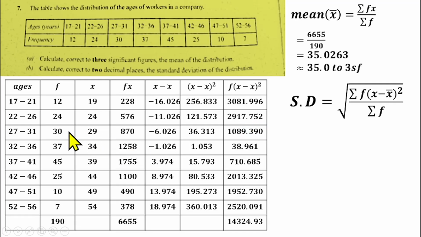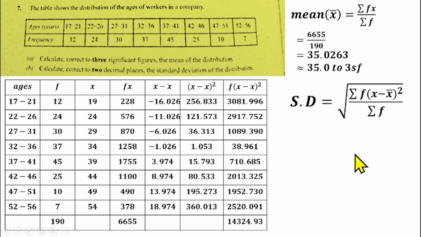30 times 36.313. That gives us this. 37 times 1.053. That gives us this. 45 times 15.793. That gives us this as well, and so on until you get to this level. So we have to sum this column together. That gives us 14,324.93 divided by summation f, which is 190.